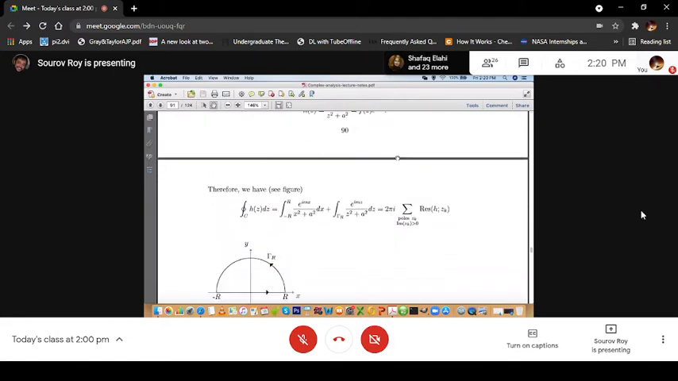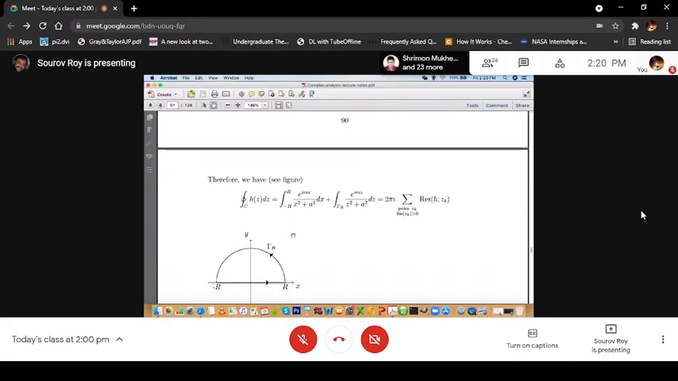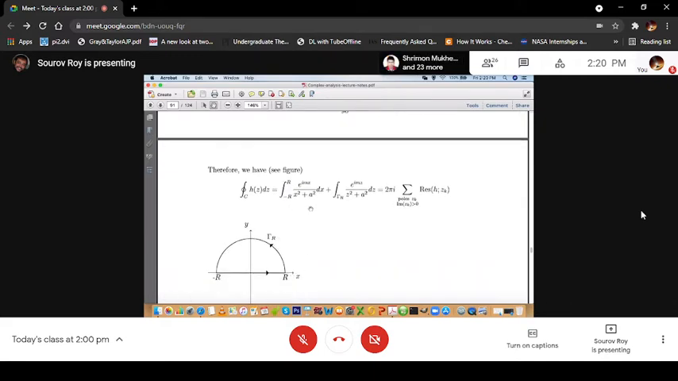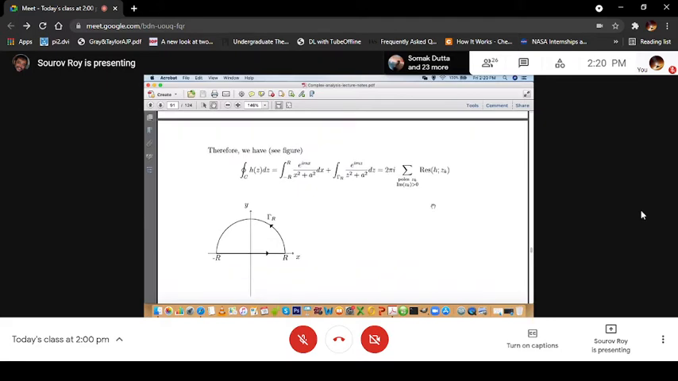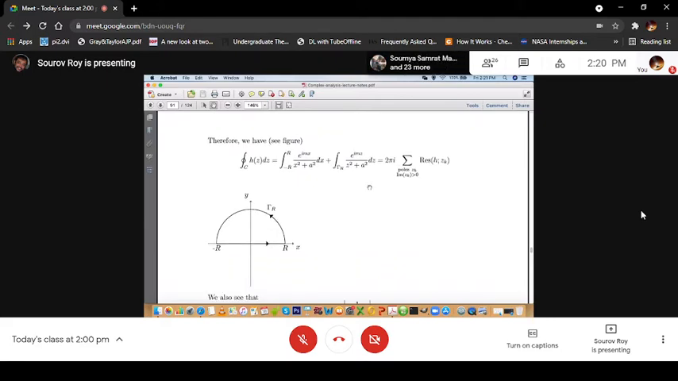Therefore, we have the integration from minus r to plus r of e to the power i m x by x square plus a square dx, plus the integration along gamma r of e to the power i m z by z square plus a square dz, and that is equal to 2 pi i times the sum of the residues of the function h(z) at the poles z_k in the upper half.